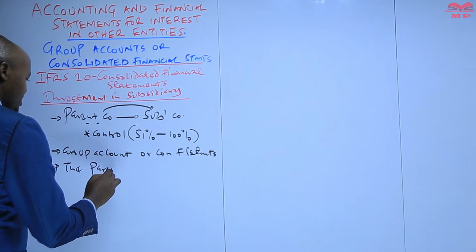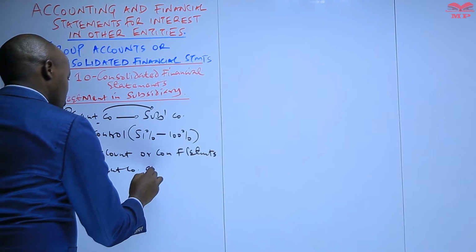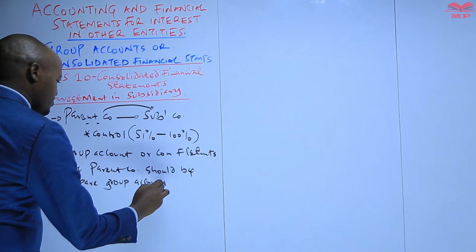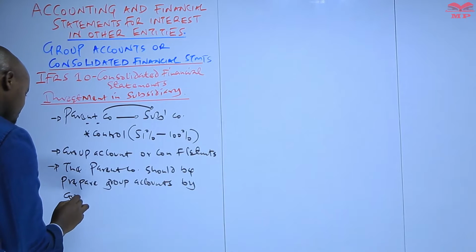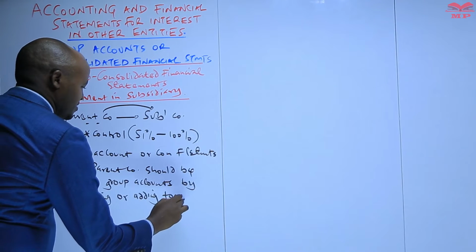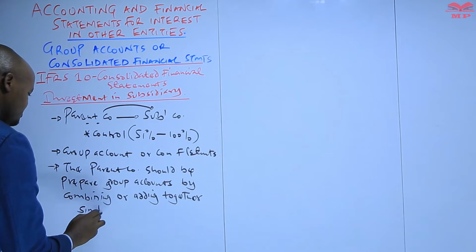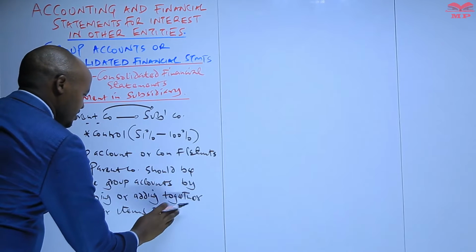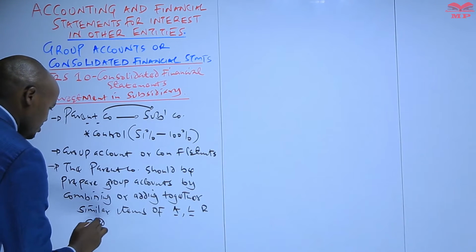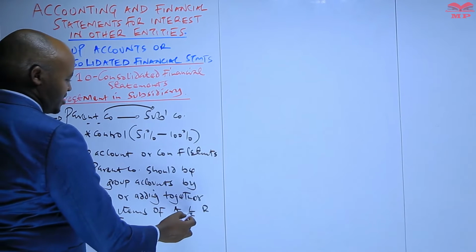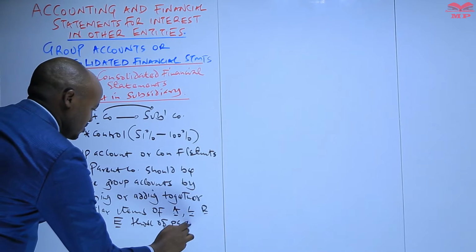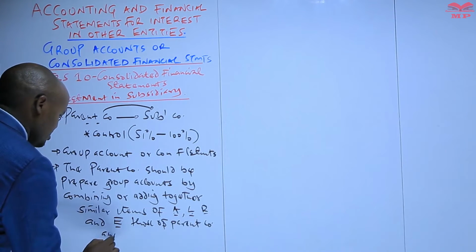So we can say that the parent company should prepare a group account by combining or adding together similar items of assets, liabilities, revenue and expenses, those of the parent company and the subsidiary.